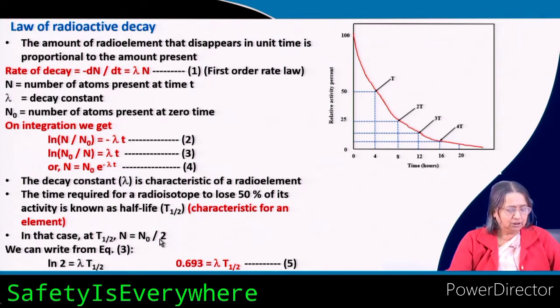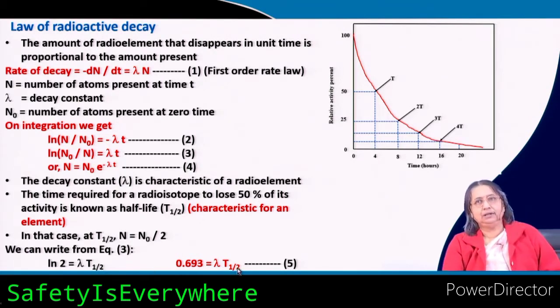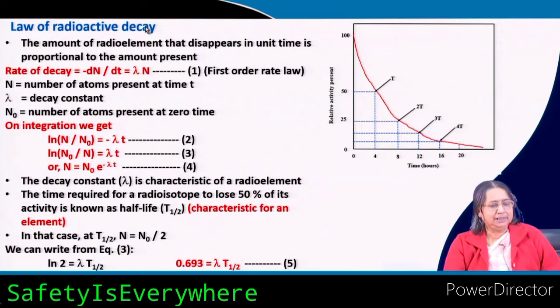Then from equation 3 you can write ln 2, that is ln N0/N, equals lambda into t half. This is the relation for this type of radioactive decay, similar to the first order reaction: t half equals 0.693 by lambda, or lambda is nothing but 0.693 by t half.